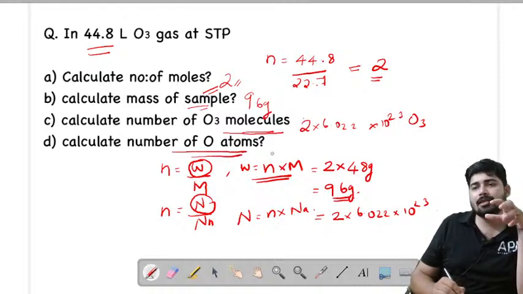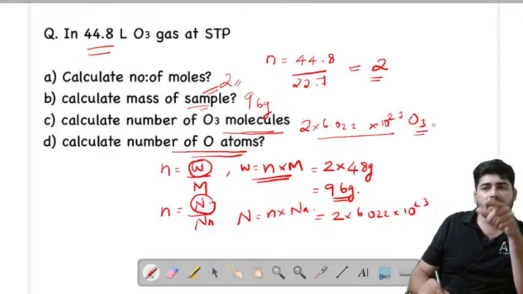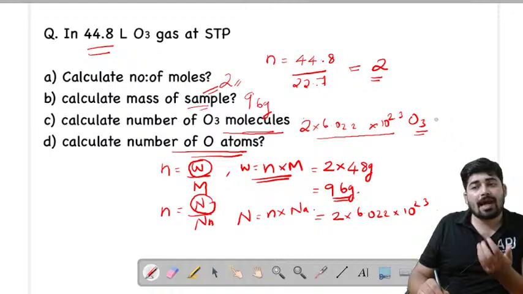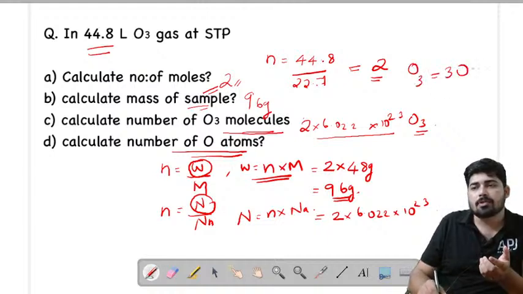So how to calculate the number of oxygen atoms? We know that this much ozone molecule is present, that is 2 into Avogadro number ozone molecules are present. We have to calculate the number of oxygen atoms, right? So one ozone molecule contains 3 oxygen atoms. So what will be the number of oxygen atoms?